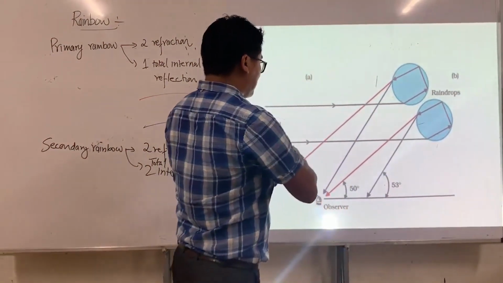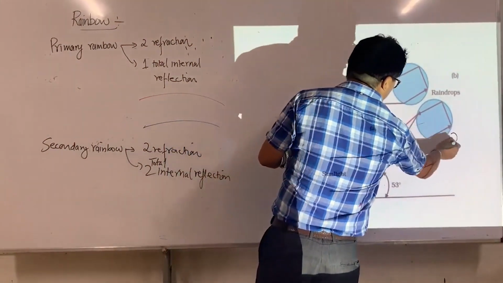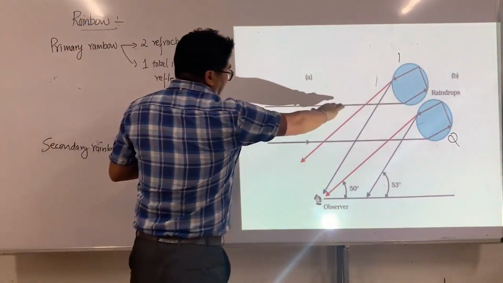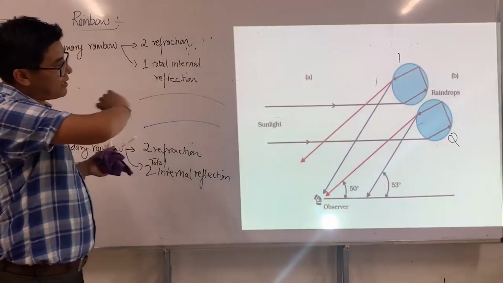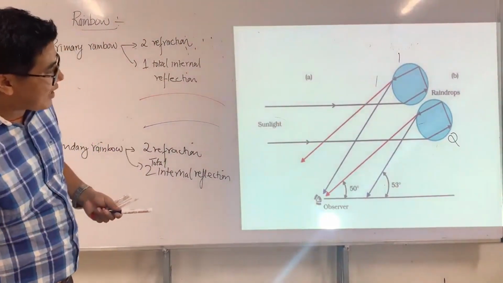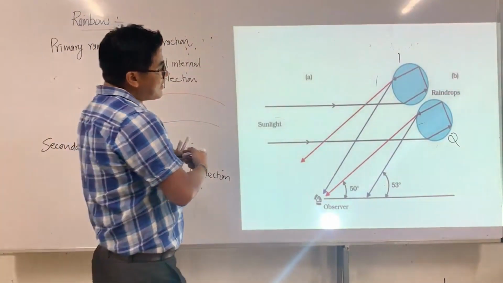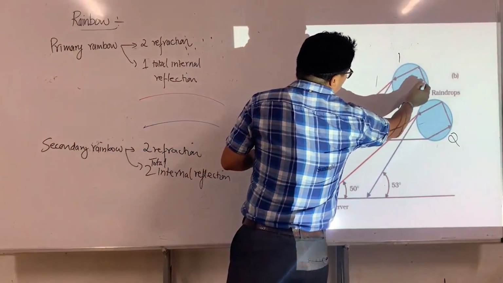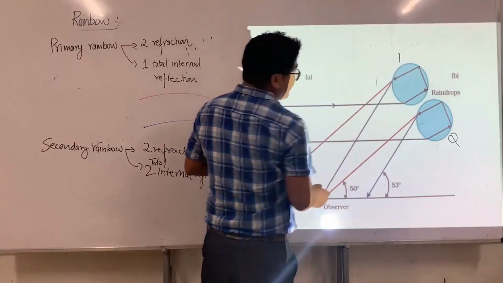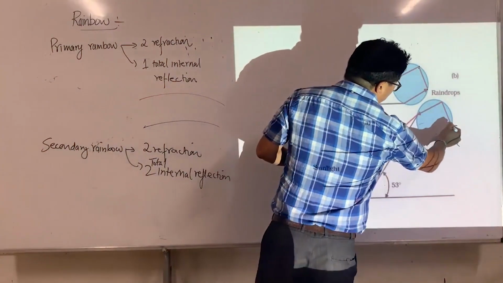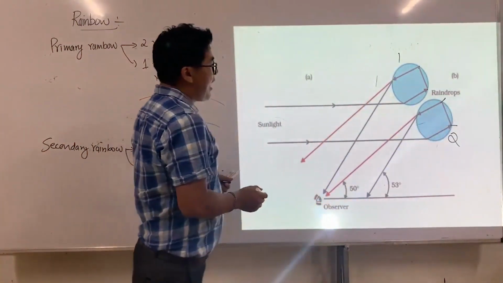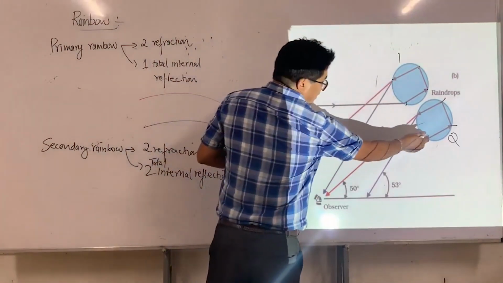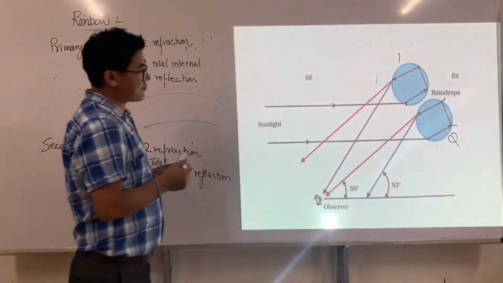Let's say this is the first drop, and this is the second drop. This is the sunlight approaching the droplets of water, and it undergoes two total internal reflections. This is the first reflection, this is the second reflection, then the first and second refractions.